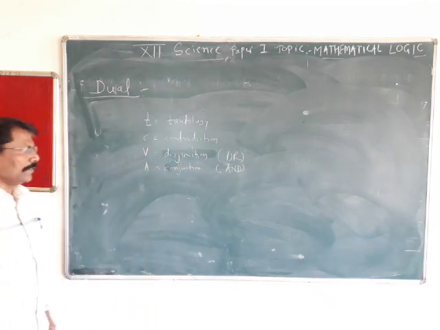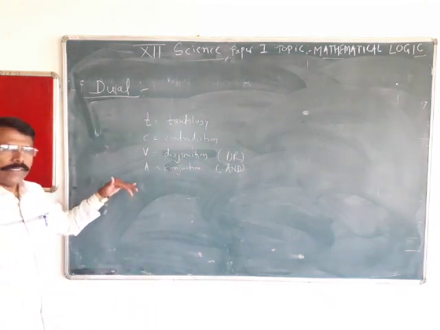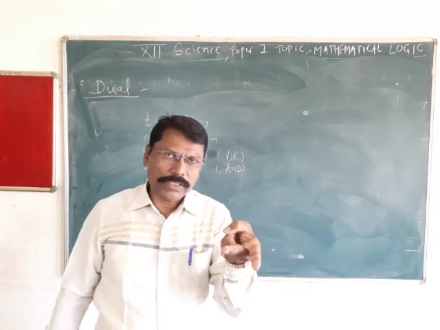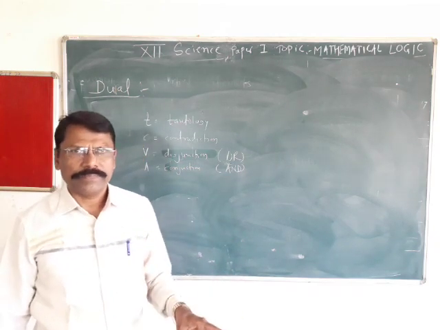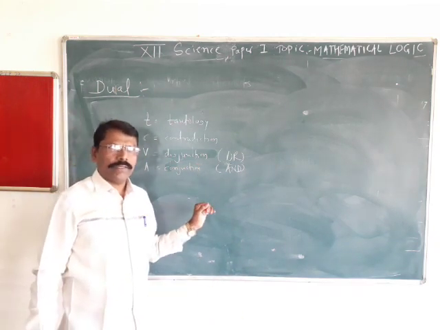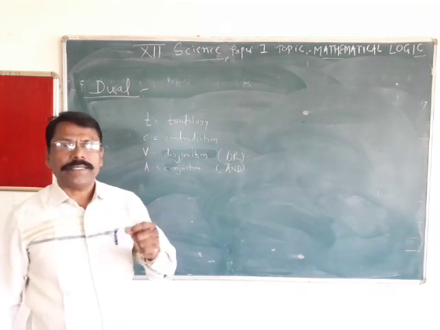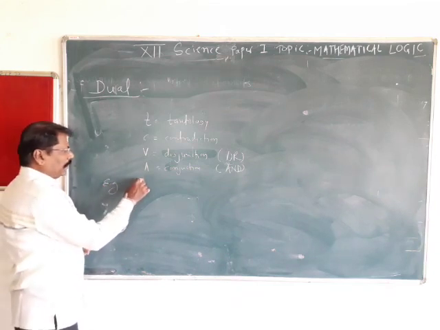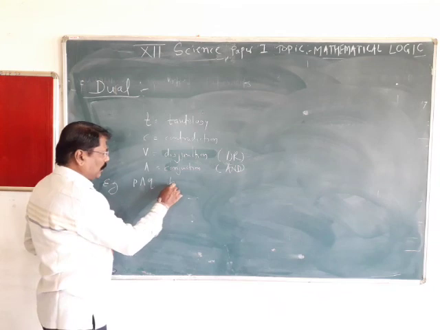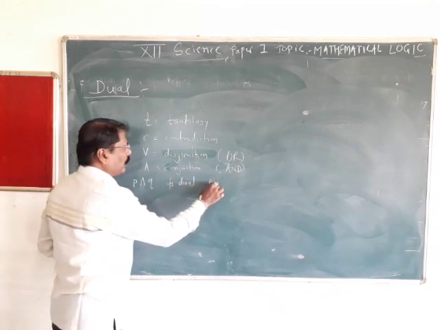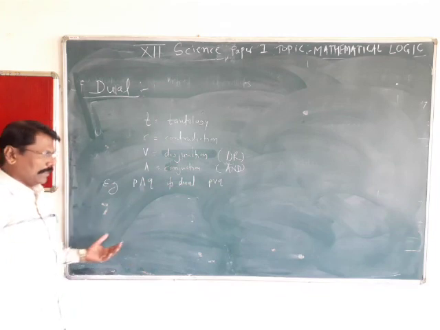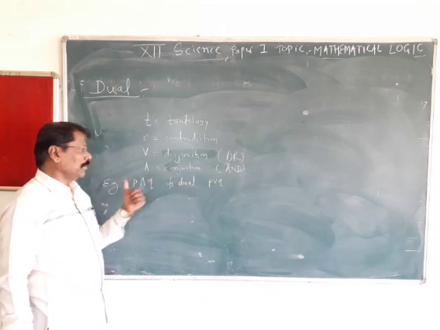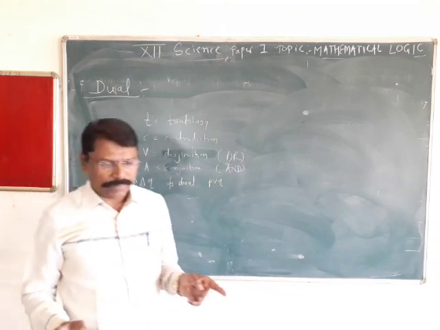What does it mean, the dual statement? Dual statement: in the given compound statement, interchange tautology into contradiction and vice versa, and the or to the and, and the and to the or. Such a statement is called a dual statement. For example, P and Q, its dual statement is P or Q, and vice versa. P or Q becomes P and Q, P and Q becomes P or Q. So these are the dual statements.